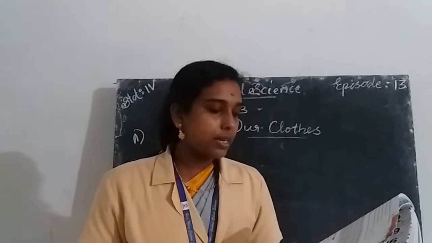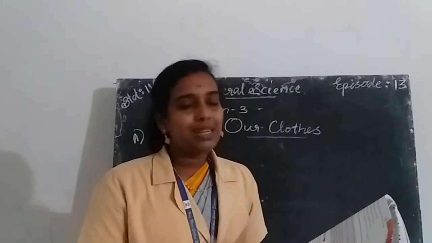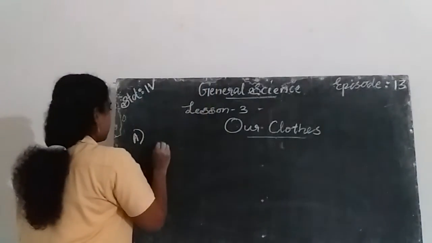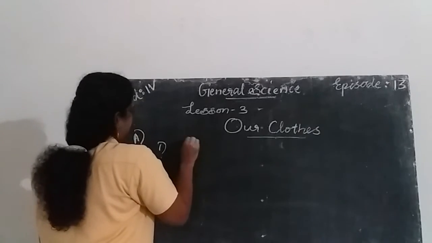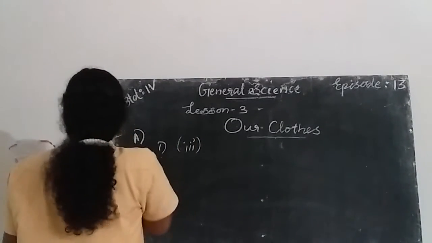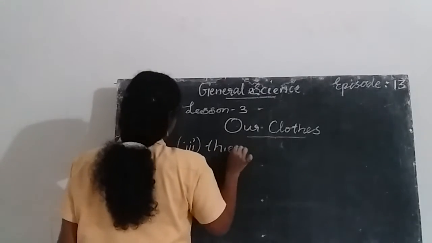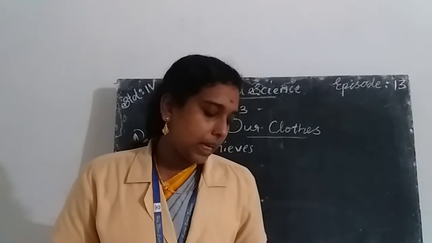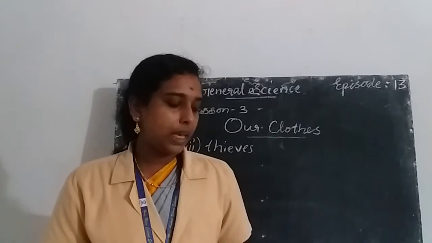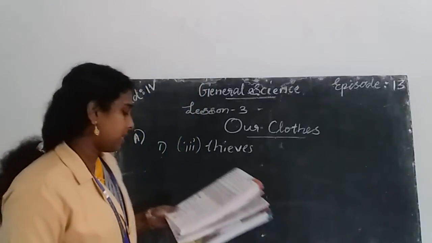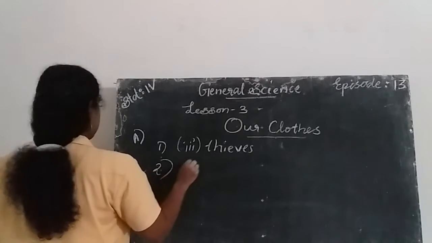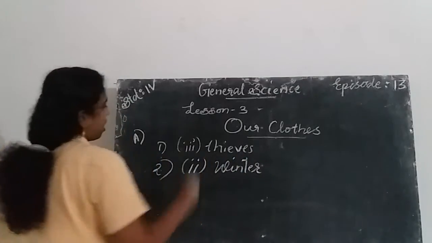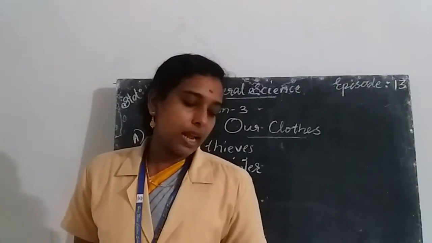Our clothes protect us from heat and also from cold, but they do not protect us from thieves. So the first question answer is option C, thieves, T-H-I-E-V-E-S. Then second question: we wear thick and warm clothes during the winter season. So the second question answer is option B, winter, W-I-N-T-E-R.